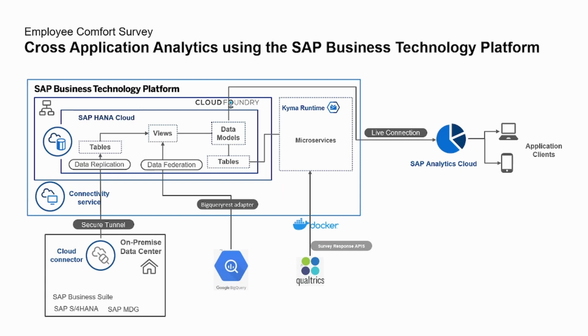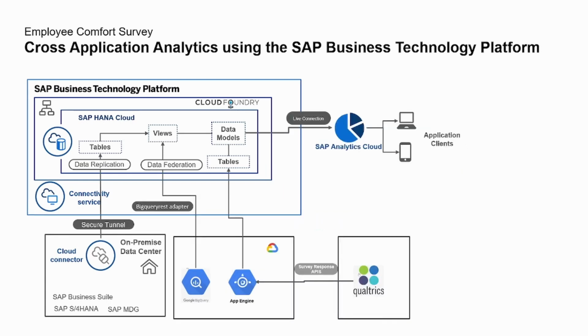We will containerize the Python application, which will replicate the real-time response, using Docker, and then deploy it in SAP Kyma. And finally, we will expose the application as an API, thereby using it as a webhook in Qualtrics. To replicate the survey response data into HANA Cloud, you can also use other PaaS solutions from hyperscalers too. In this mission, we have used App Engine from GCP. You can deploy the same code which we provided as part of this mission in the App Engine, and you'll be able to replicate the response real-time into HANA Cloud.